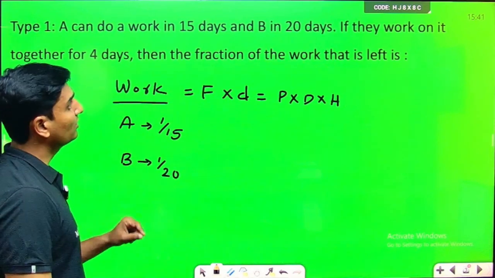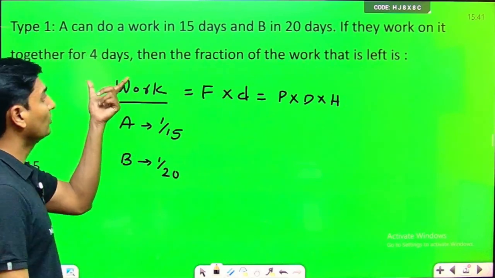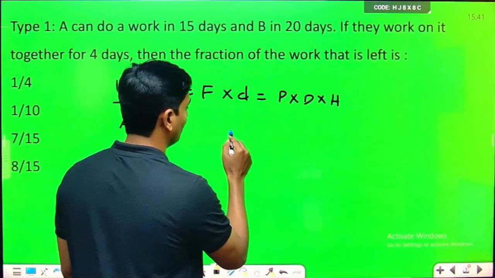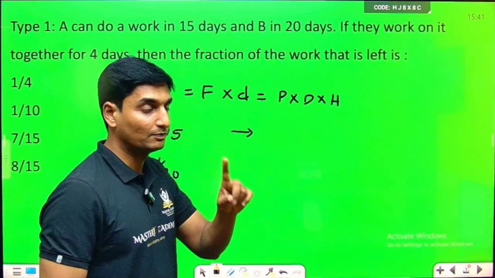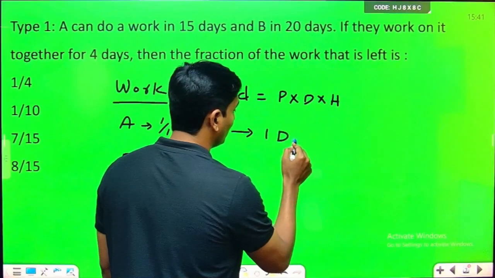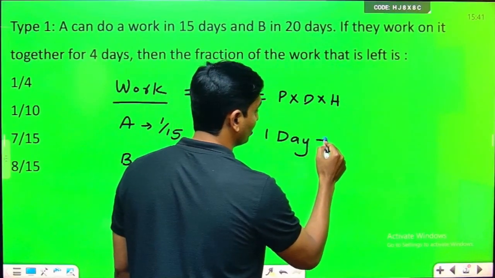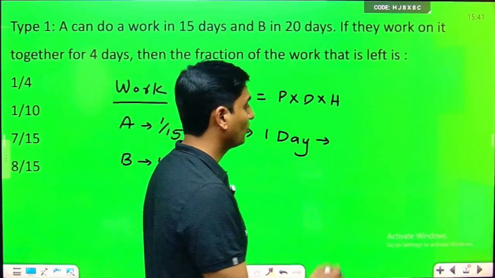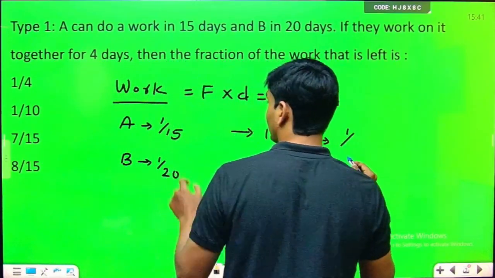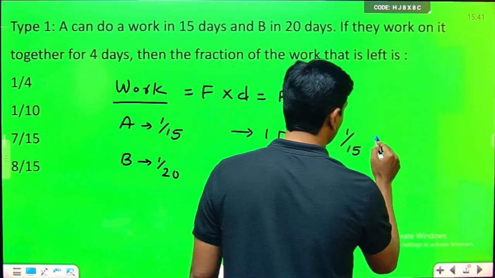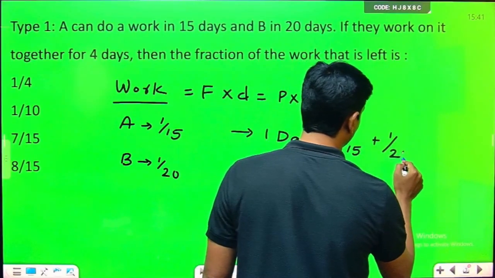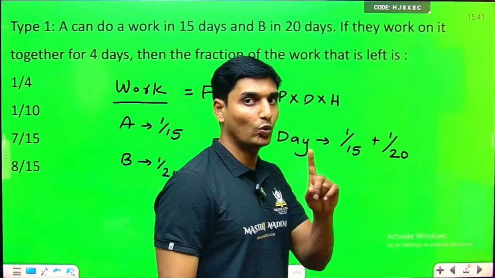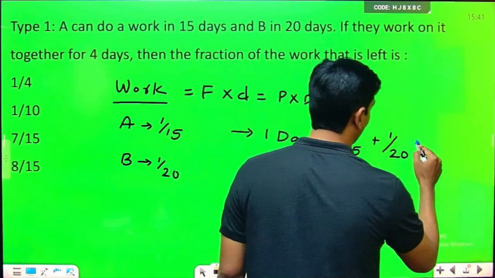So A and B both are working together. Now let us calculate totally in 1 day what is the amount of work done by both A and B. So 1 day's work done by both A and B is the amount of work done by A, that is 1 upon 15, plus the amount of work done by B in 1 day, 1 upon 20.